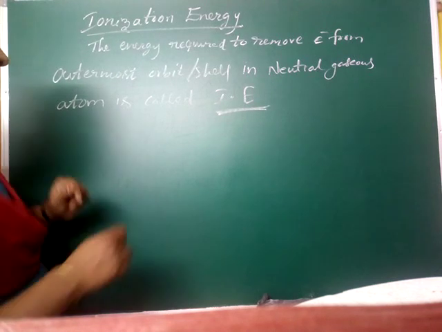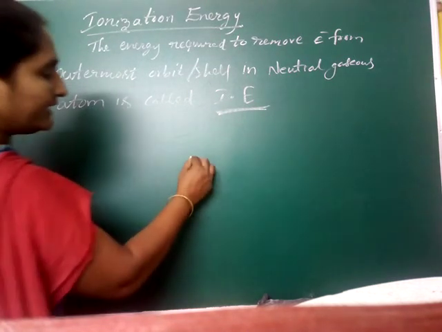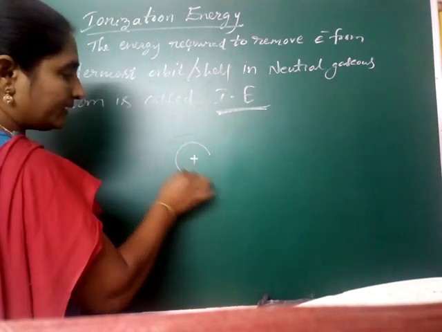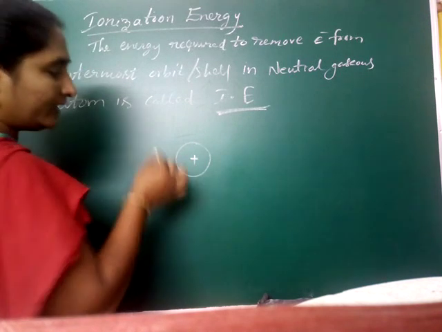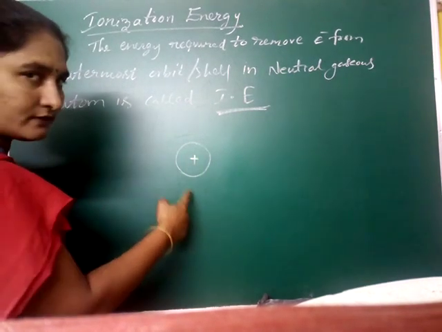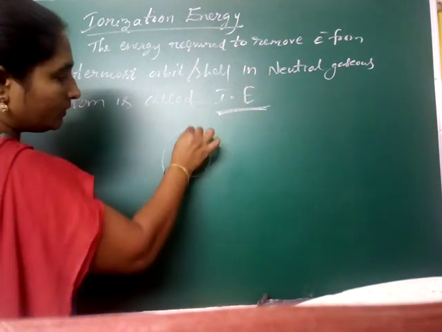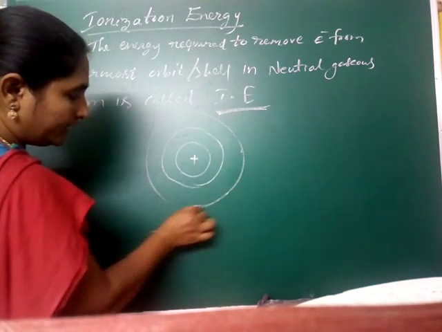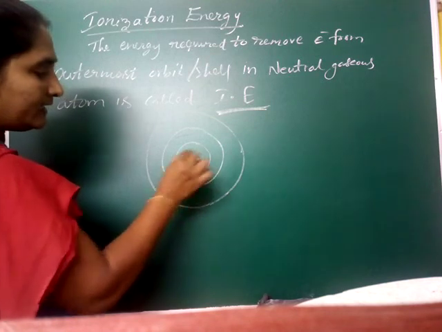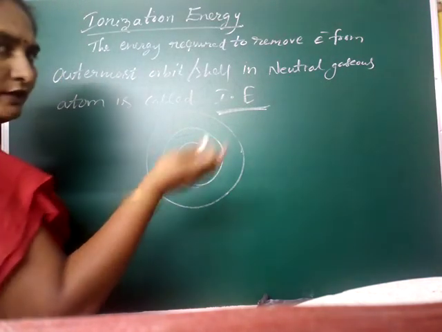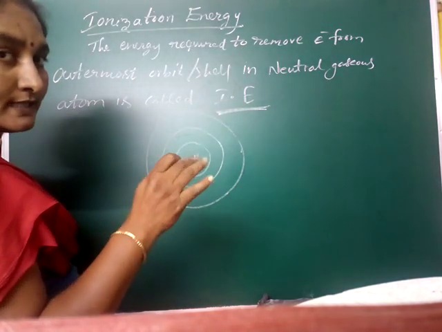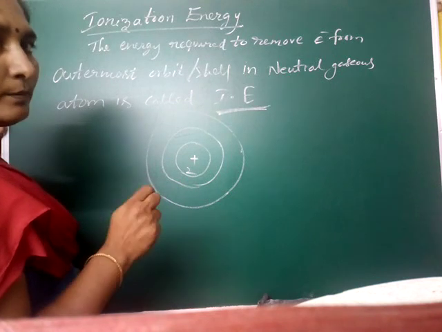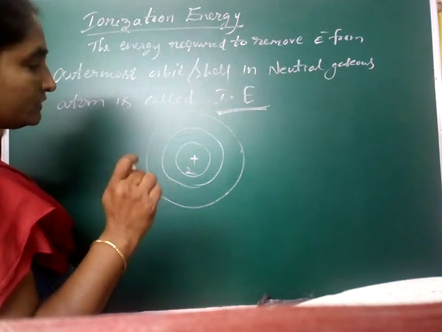But you see, there is a nucleus. Electrons will be revolving around the nucleus in circular paths. We already know the atomic models. In the first shell there are two electrons only, following the principles we completed: Aufbau principle, Hund's principle, Pauli's exclusion principle.